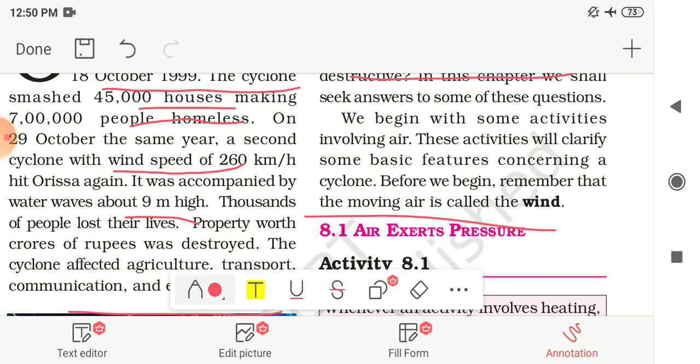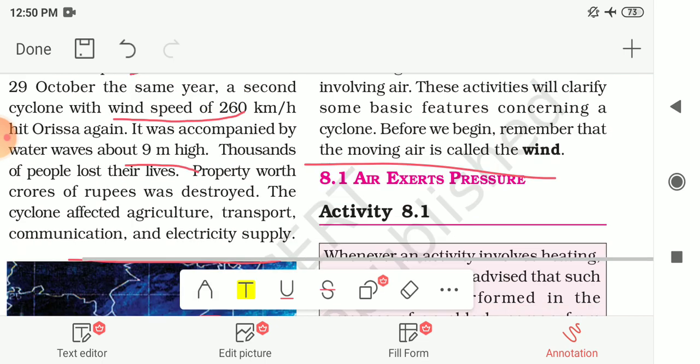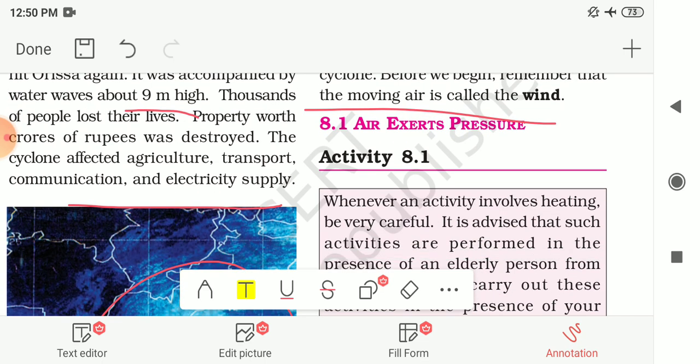Before we start, remember that moving air is called the wind. Moving air is known as the wind. So here one activity is given to you, activity number 8.1. This activity shows that air exerts pressure. That means air gives pressure.